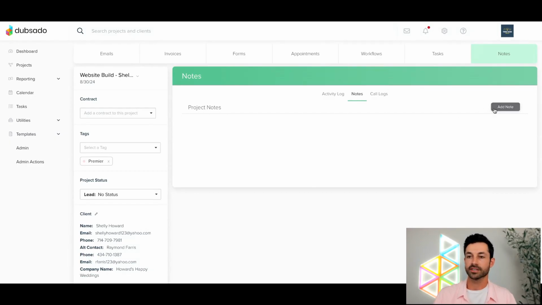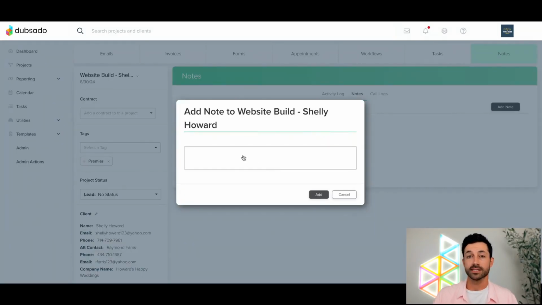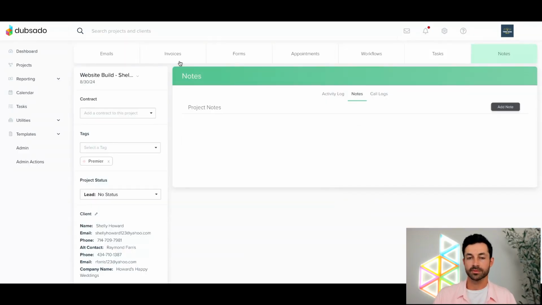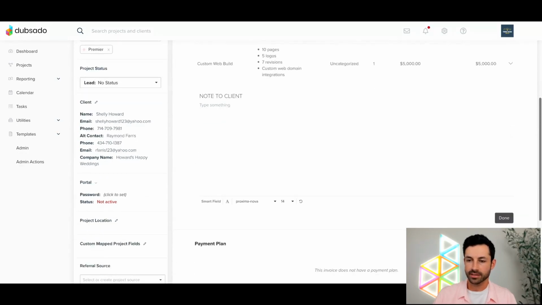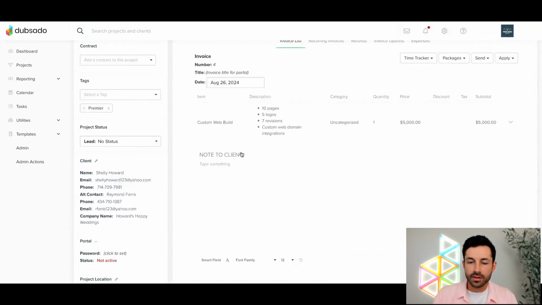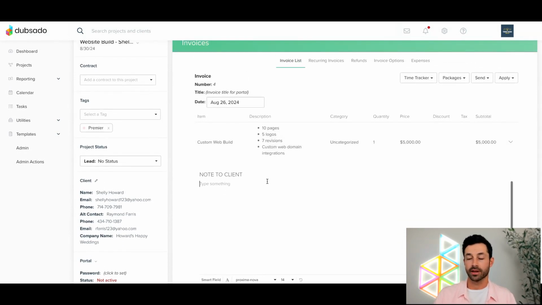These notes here, if I say add note, the client will not see these notes at all. This is just for you. Whereas on the invoice page, if I go back to invoices and I add a note here, the client will see this. If I were to remove that, it says type something. Let's see if it goes back to that default language. No, it doesn't. Okay, that's a note for client. But the idea here is on the invoice, this is intended for the client to see.